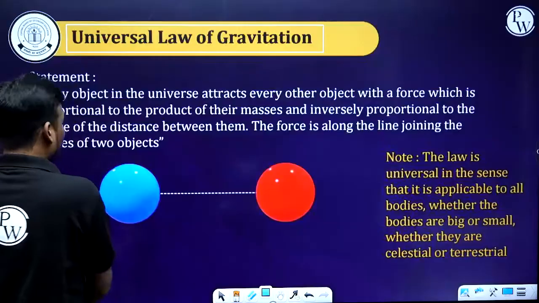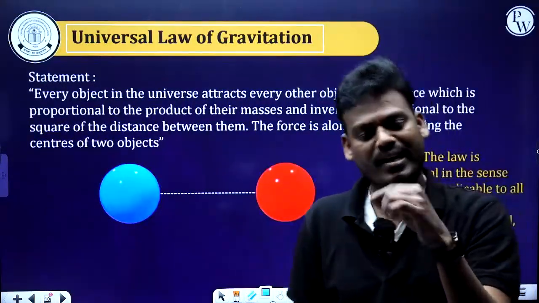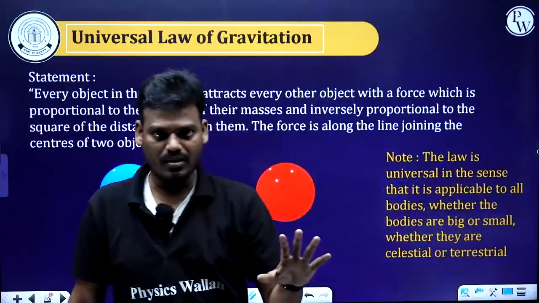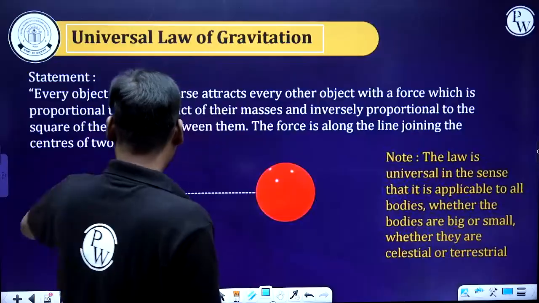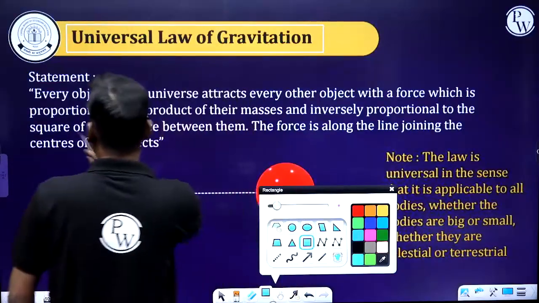Gravitation is fixed. Gravitation means the force of attraction between the earth, one reference point that is fixed, and any other mass of the object. Okay. Now, the statement of the universal law of gravitation.